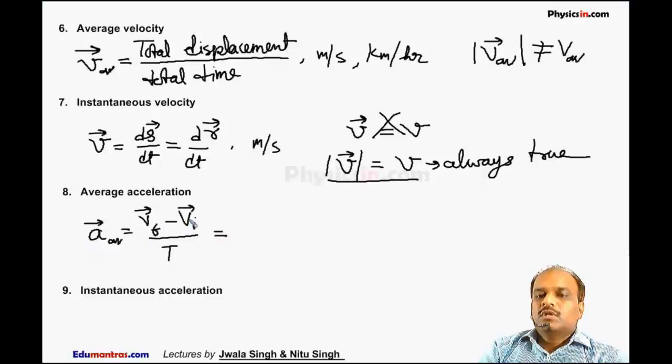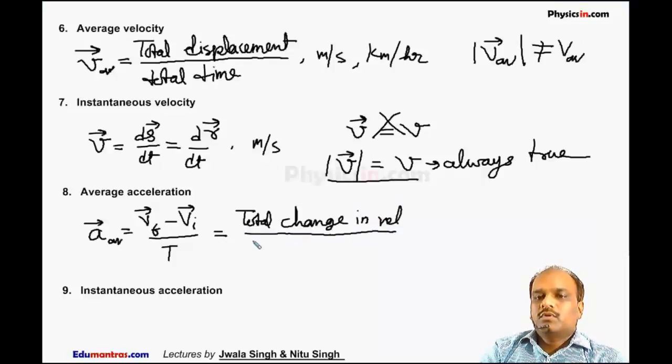Average acceleration is the total change in velocity divided by total time. Its unit is meter per second square or kilometer per hour square.